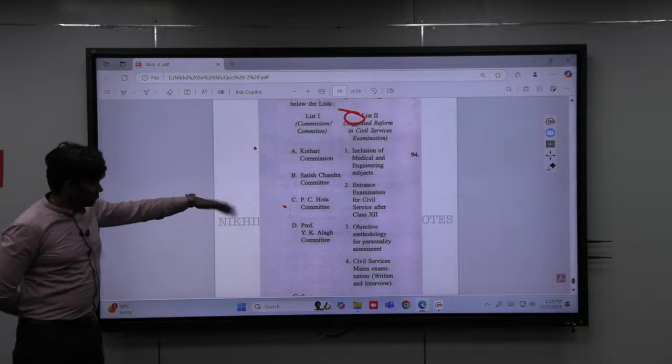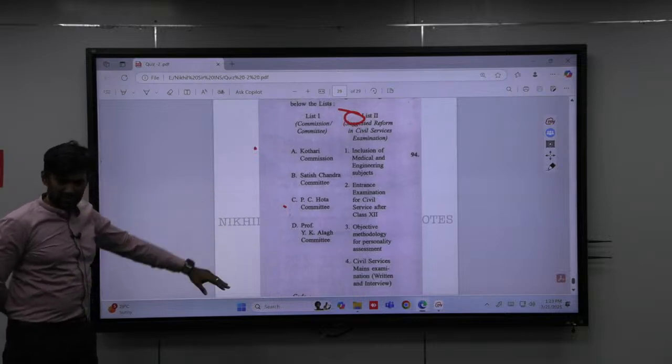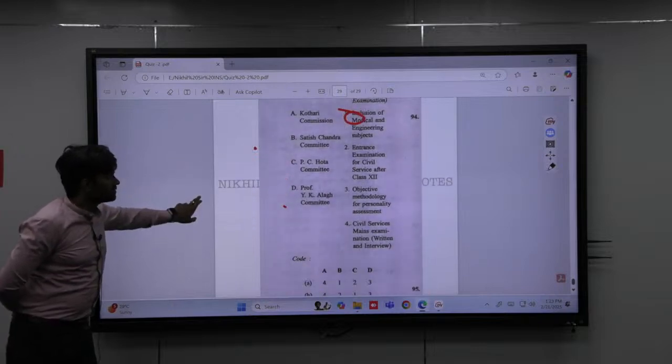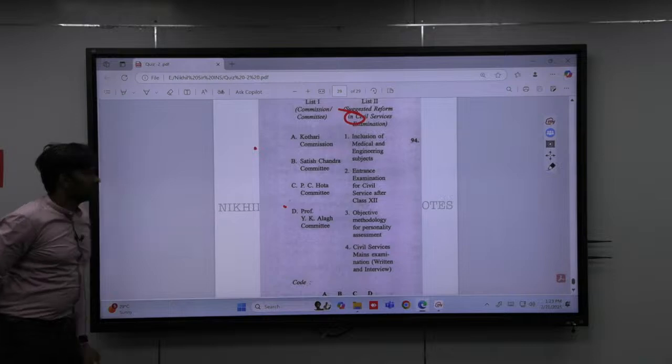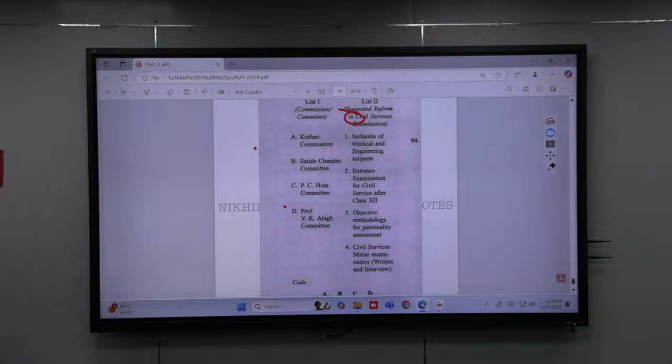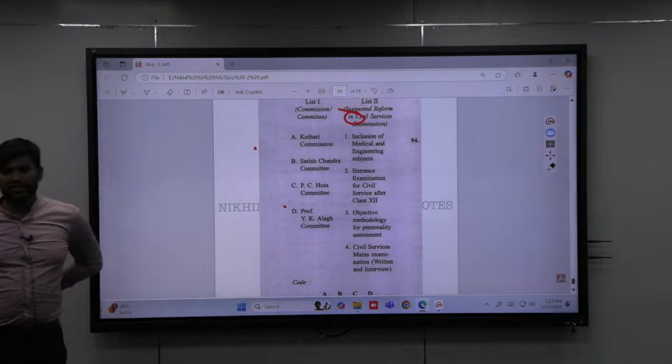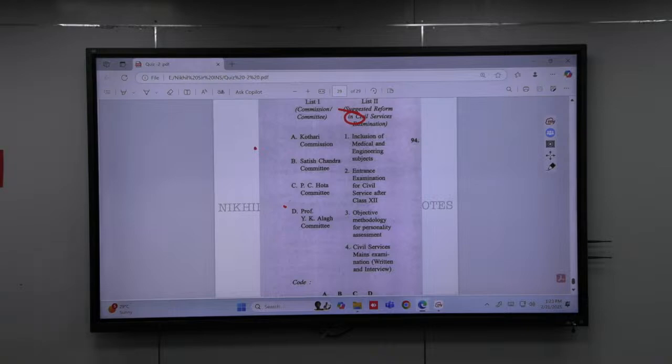Now this means options are there, but the question is big. So you have to match the following here. Hota committee, Satish Chandra committee, Alag committee. Again you get 60 seconds here.